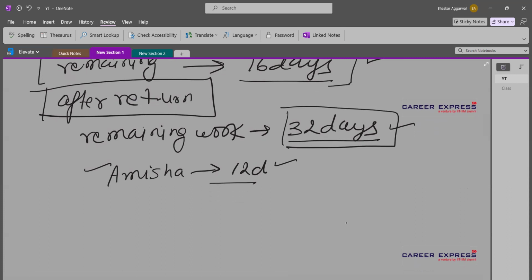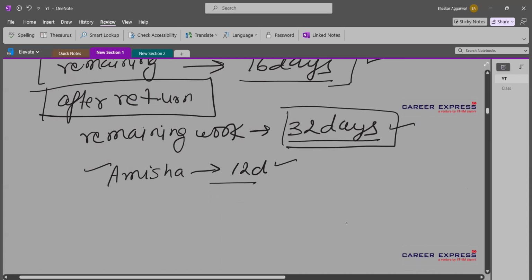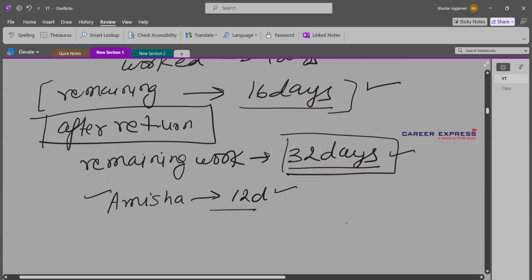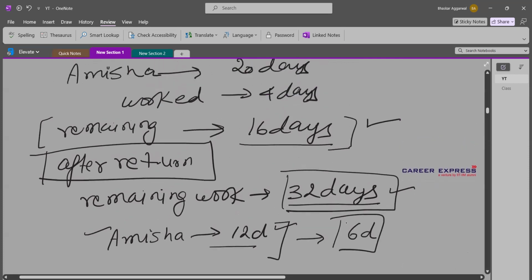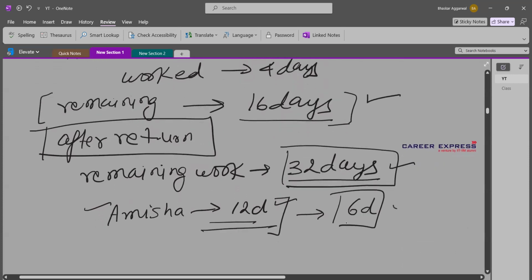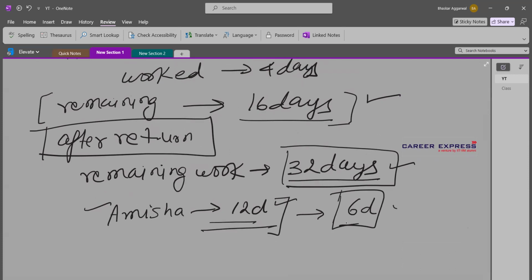That means I can say in 12 days, she was able to finish 6 days work. Had she been on her regular efficiency, she could have finished this work, which she had finished in 12 days, in 6 days, right?